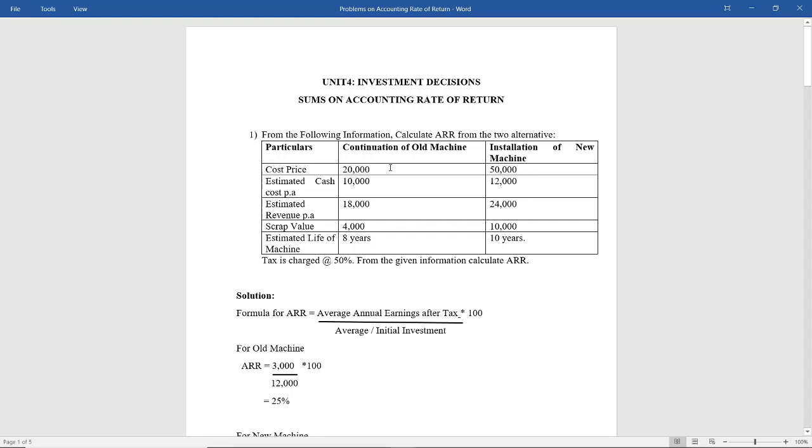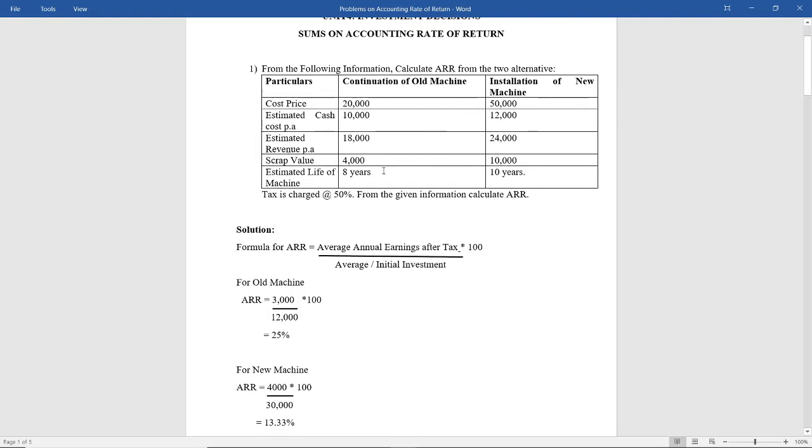So the cost price is 20,000 for the old machine and for the new machine it is 50,000. Estimated cash cost is 10,000 and for the new machine 12,000. Estimated revenue per annum is 18,000 for the old machine, 24,000 for the new machine. Scrap value is 4,000 for the old machine and 10,000 for the new machine. And estimated life of the machine is 8 years and 10 years for the new machine. Tax is charged at the rate of 50%. From the given information, calculate accounting rate of return.